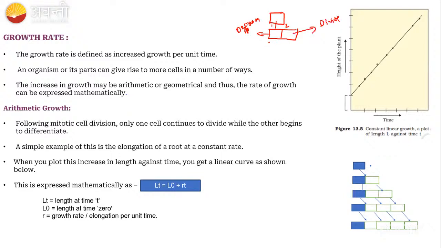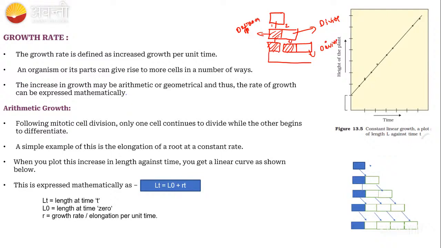Now you can see I am taking this cell like that only. And this cell is undergoing the division. Now it has given the 2 cell, right? In this 2 cell, this is also undergoing the maturation and only this cell is undergoing the divide, right? Again, what will happen?